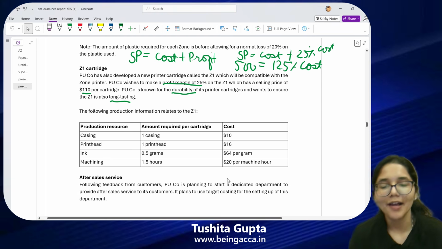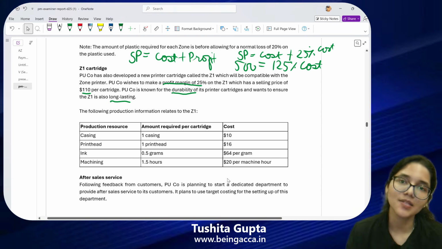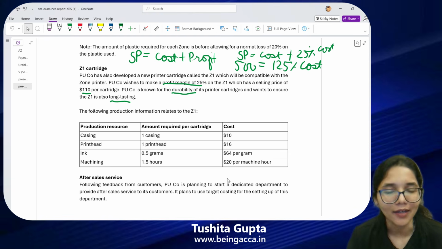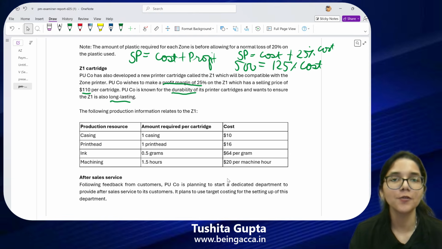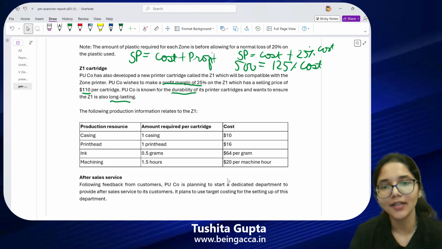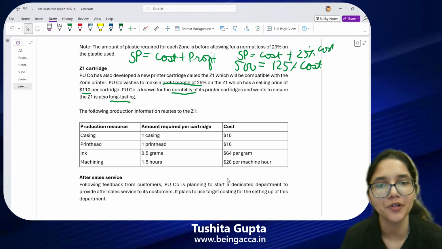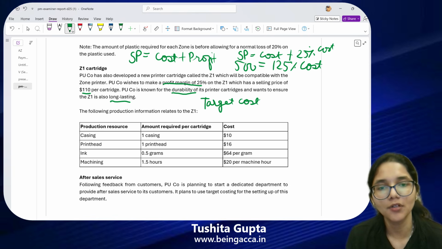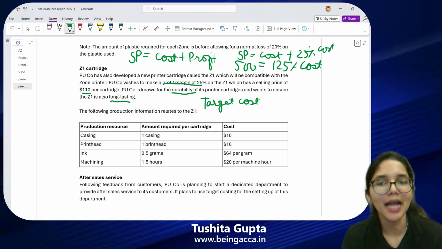So basically, I have to find out what is the maximum I will be willing to pay so that there's no cost gap. Willing to pay for what? For a gram of ink. Now, first of all, let's check whether any cost gap exists in the first place or not. So what will I do to check whether there's a cost gap? I'll have to see what is my target cost, and then compare my target cost with my actual cost.